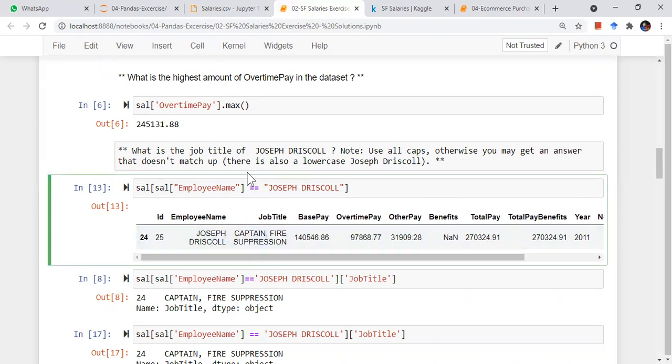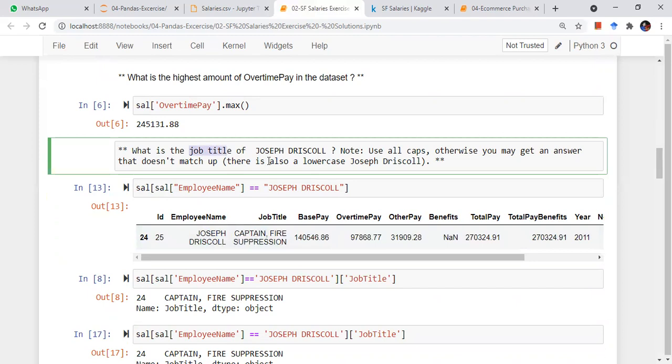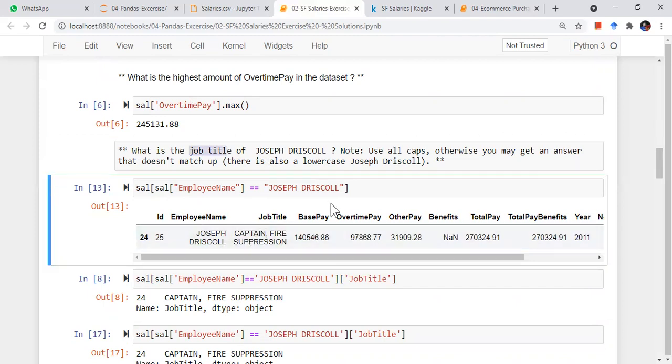Now inside this condition, I want the job title of Joseph Driscoll. So how can I fetch the job title? It's a column of this data frame, so I'll just add one more thing over here. Should I do it in steps, or is it fine? It's better to do it in steps.